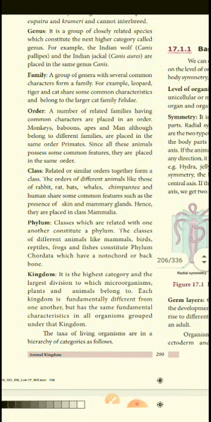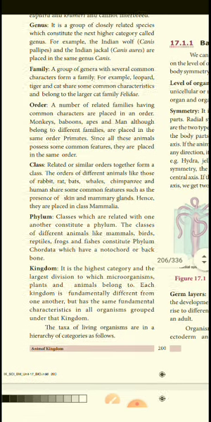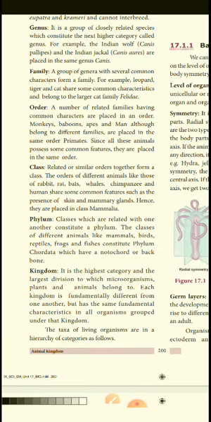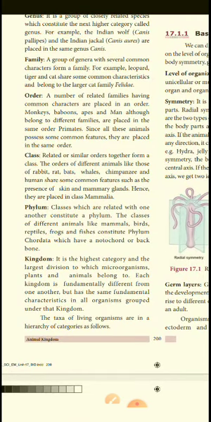Next, family: a group of genera. Several common characters form the family. For example, leopard, tiger and cat have common characteristics, so they come under the family Felidae. Are you understood? Leopard, tiger and cat are all the same family. Next, order: a number of related families having common characteristics form an order. Monkeys, baboons, apes and man all come under the same order, since all possess common characteristics.